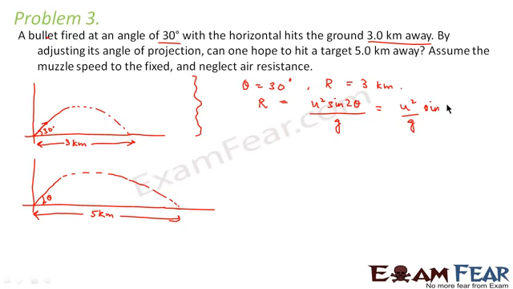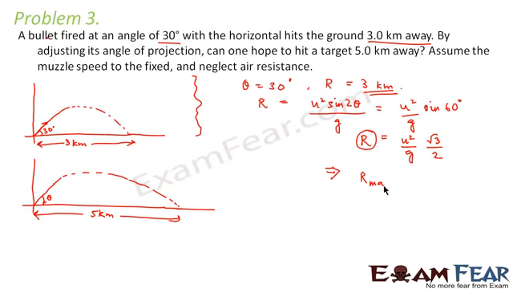Here theta is equal to 30 degrees, so this is sine 60. So that means u square by g times root 3 by 2. This is the value of the horizontal range in this case. Now the question says that this range is equal to 3 kilometers, right?